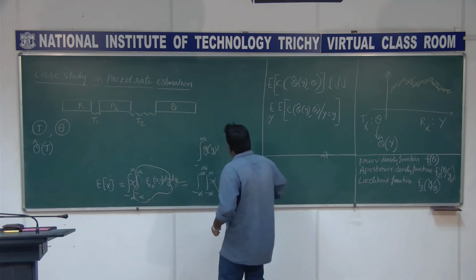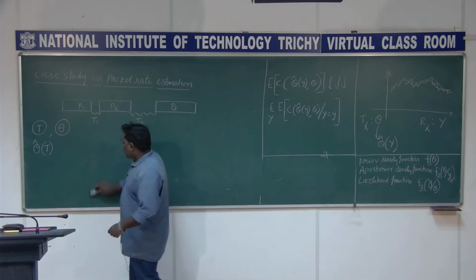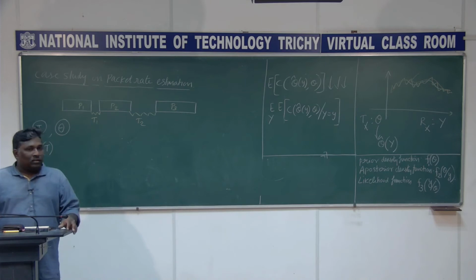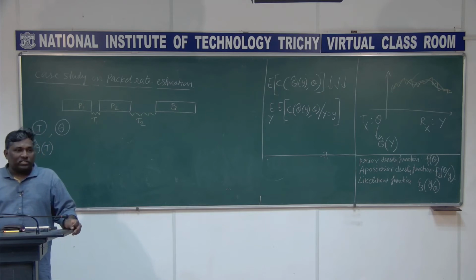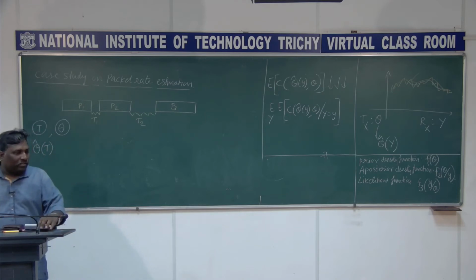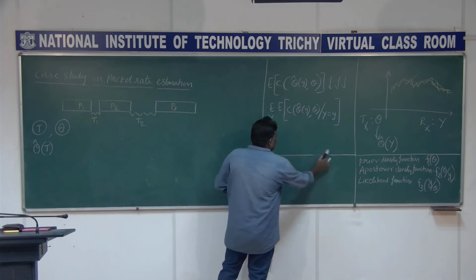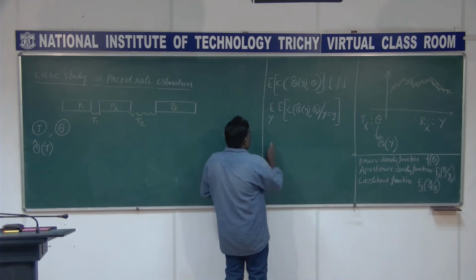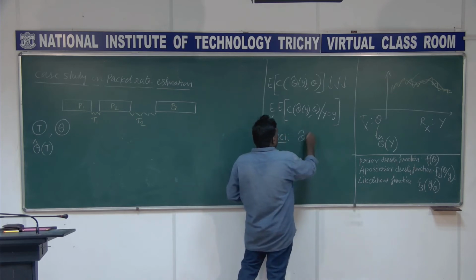So now, as I told you, you have choices for this cost function. One of the simple choices is what I told you a little earlier: theta cap of y minus theta, the whole square. That is one cost function we can imagine. I am writing it as case 1 because this choice is in your control.